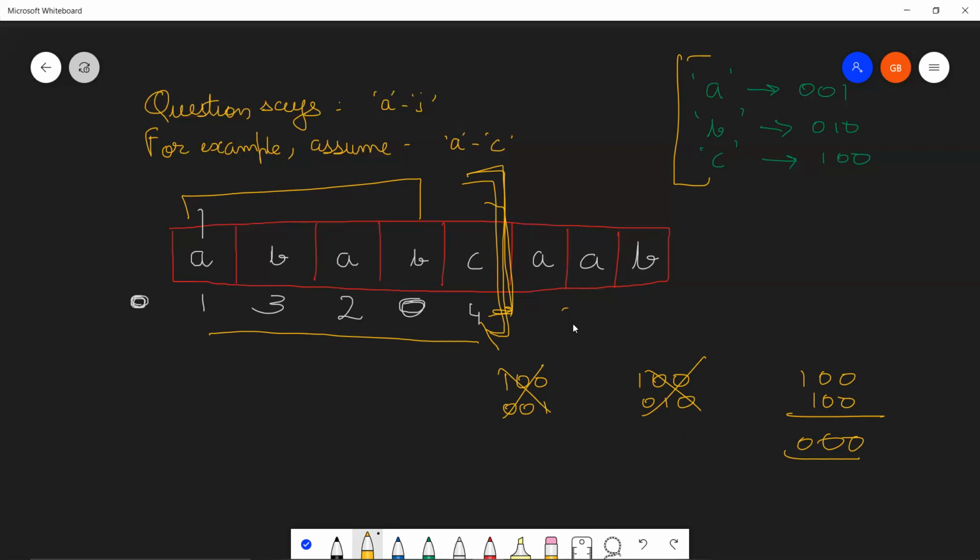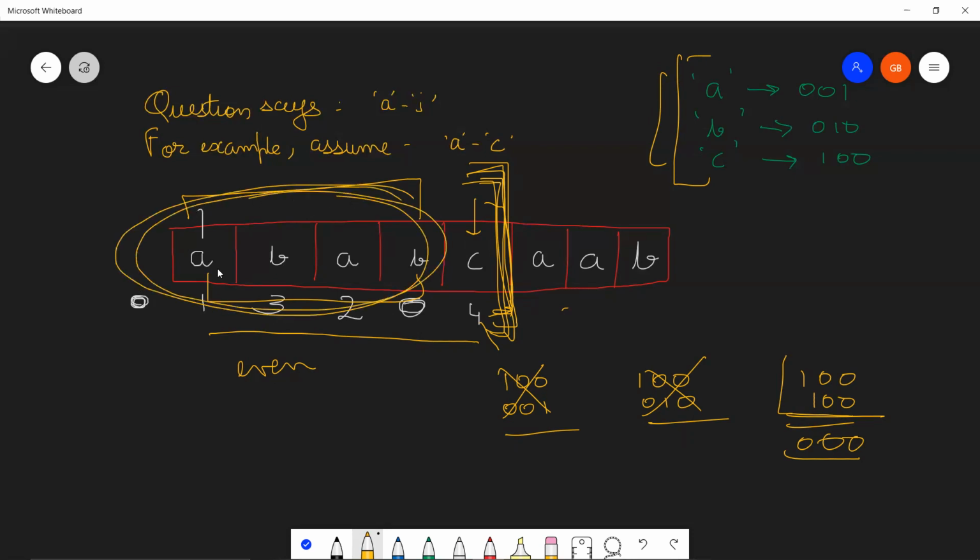Why? Because getting 0 means that this C got cancelled with this another C that we are getting, and every single character before it was also pairing itself off. Since they were pairing themselves off, these were even number of times in frequency. And since now we have paired off this last point with some other character that we are XORing it with, which includes ABC, this would mean that till this point, this particular character which we are pairing off was occurring only one time.